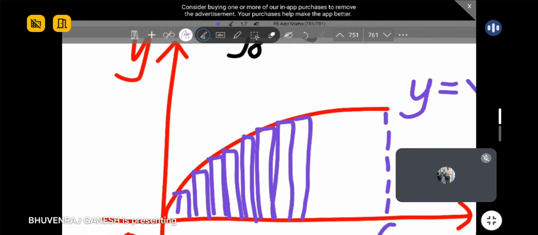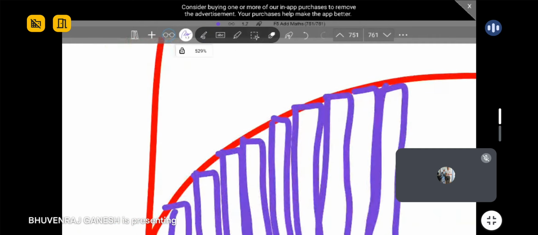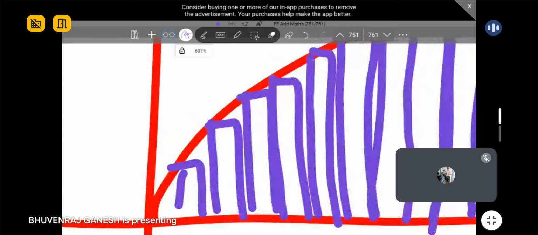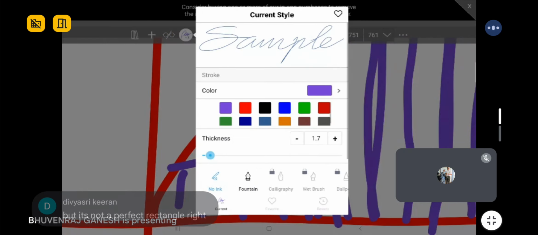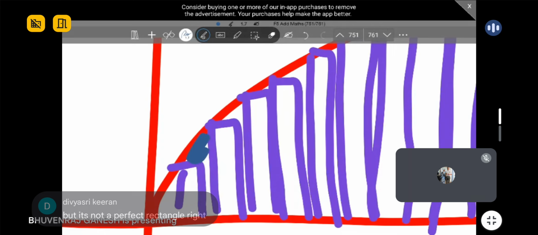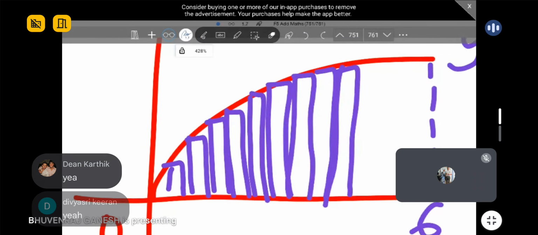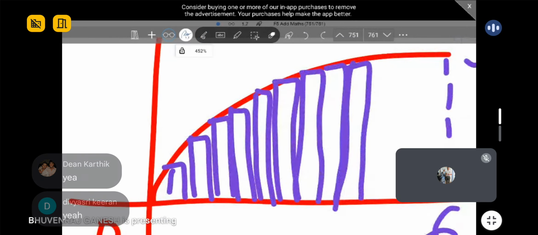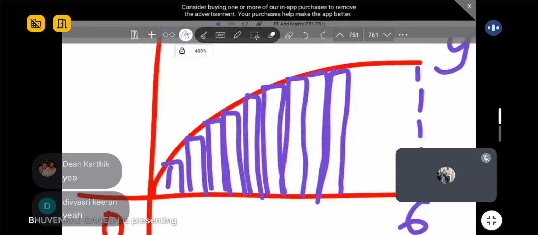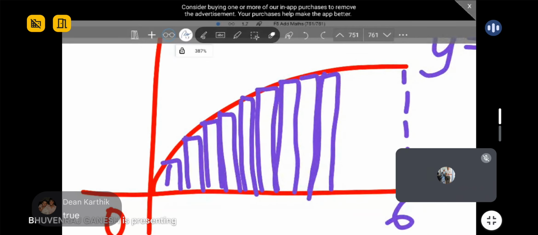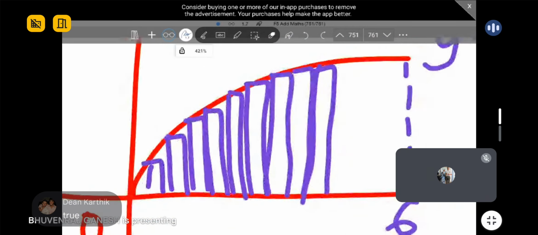So this is the concept of integration we are going to apply here. If you see carefully, if you draw rectangles, some of the area is not covered. Some of the area is still white. It means that by using this method, this is just an approximation only. You understand the meaning of approximation, right? The value you get from this method is not 100% correct.